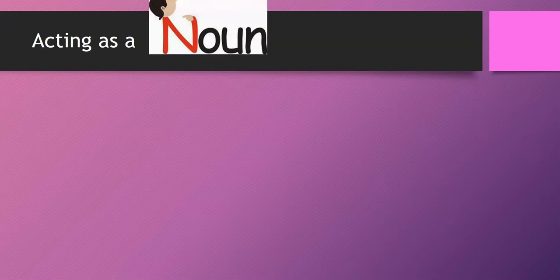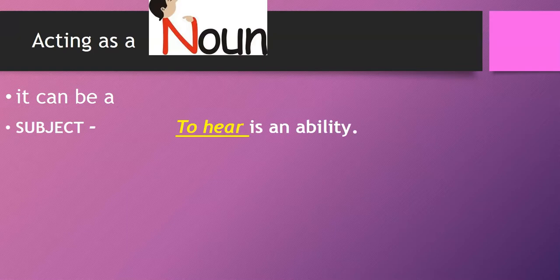So when it's acting as a noun, again, it can be anything a noun can be. So it can be a subject. To hear is an ability. So to hear is our infinitive. It's actually a noun and is functioning as the subject in your sentence. So if you were asked what is the subject of the sentence, the subject is the infinitive to hear.